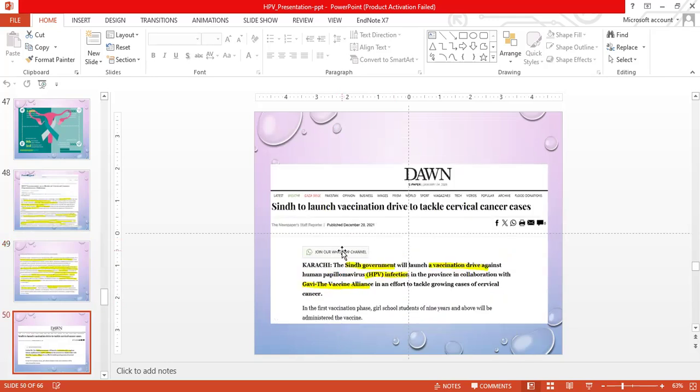A news item published in 2021 shows that the Sindh government will launch a vaccination drive against human papillomavirus in the province in collaboration with Gavi, the Vaccine Alliance, in an effort to tackle the growing cases of cervical cancer. In the first phase, vaccination should be started for school-age children of 9 years and above.